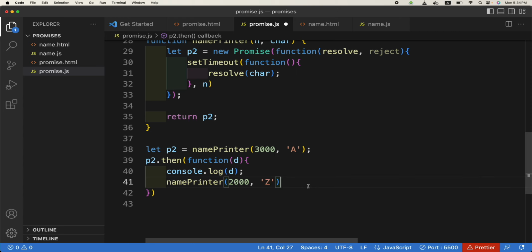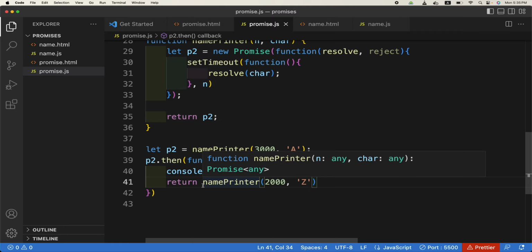Okay, and we will return it. So inside the first callback of then, we are returning the second function also.